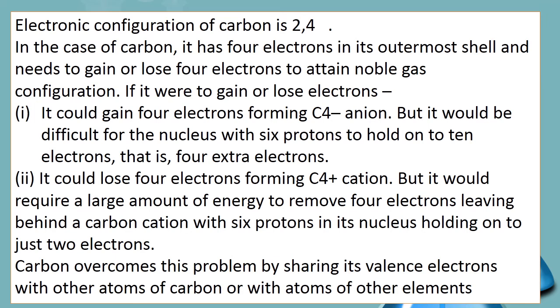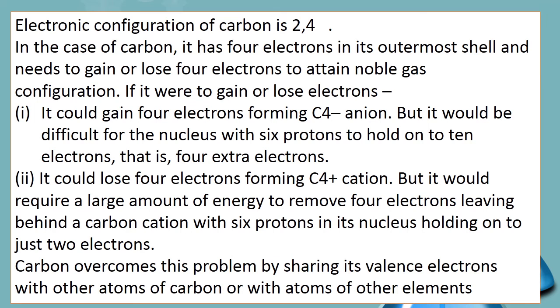So it becomes really very difficult for a nucleus having 6 protons to hold 10 electrons. So it is not very stable. Second situation, it could lose 4 electrons forming a carbon cation, but it would require a large amount of energy to remove 4 electrons, leaving behind a carbon cation with 6 protons in its nucleus holding on just 2 electrons. So the second situation is also practically not possible. So both the situations don't actually exist.